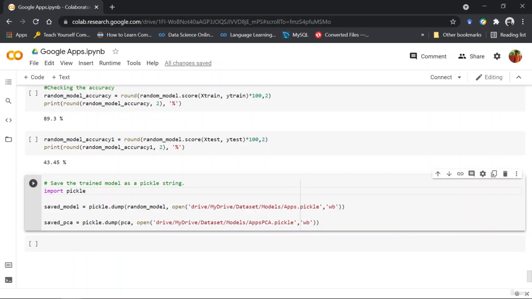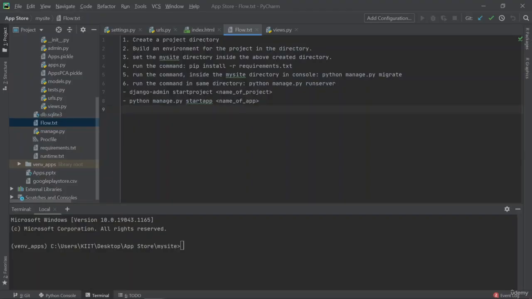And next, what we are going to do is create a Django web application to mount this model. So this is the second part of the course or project where we're going to build a web application using the Django framework. But before we move forward to the code part and understand how it works, let's first understand what Django is.